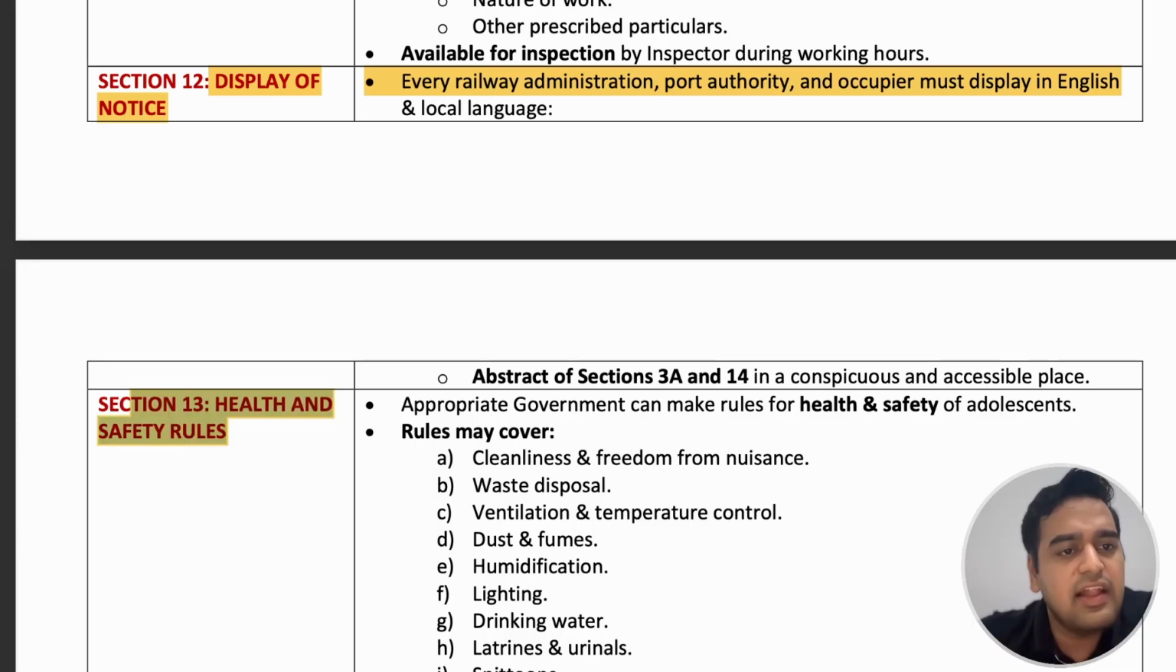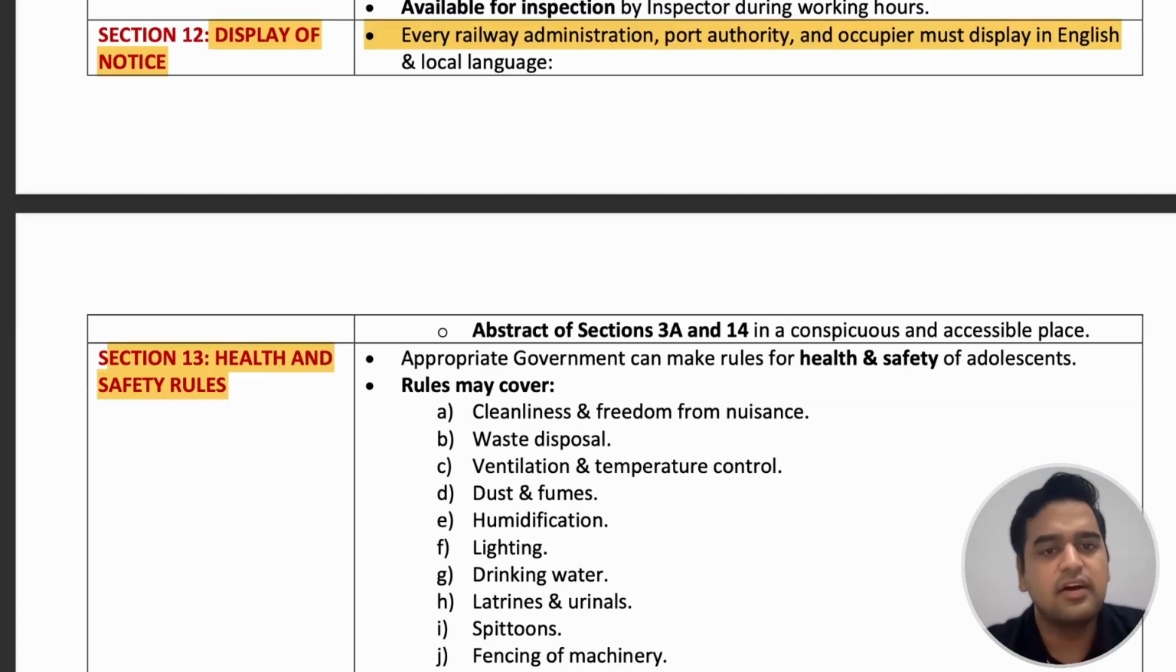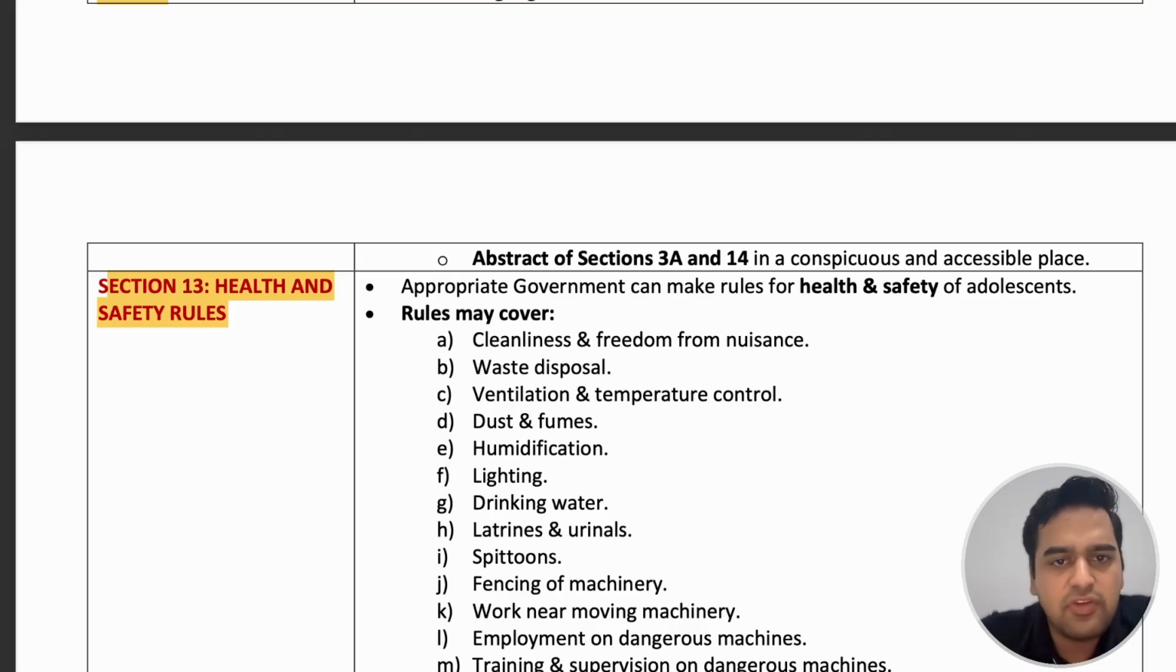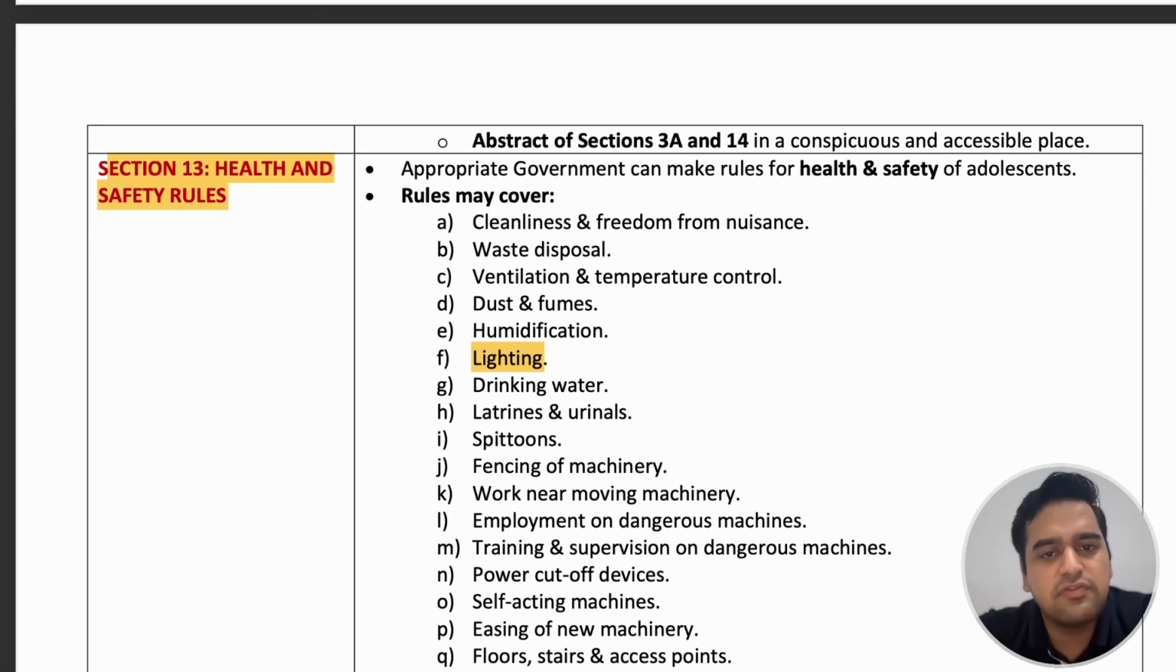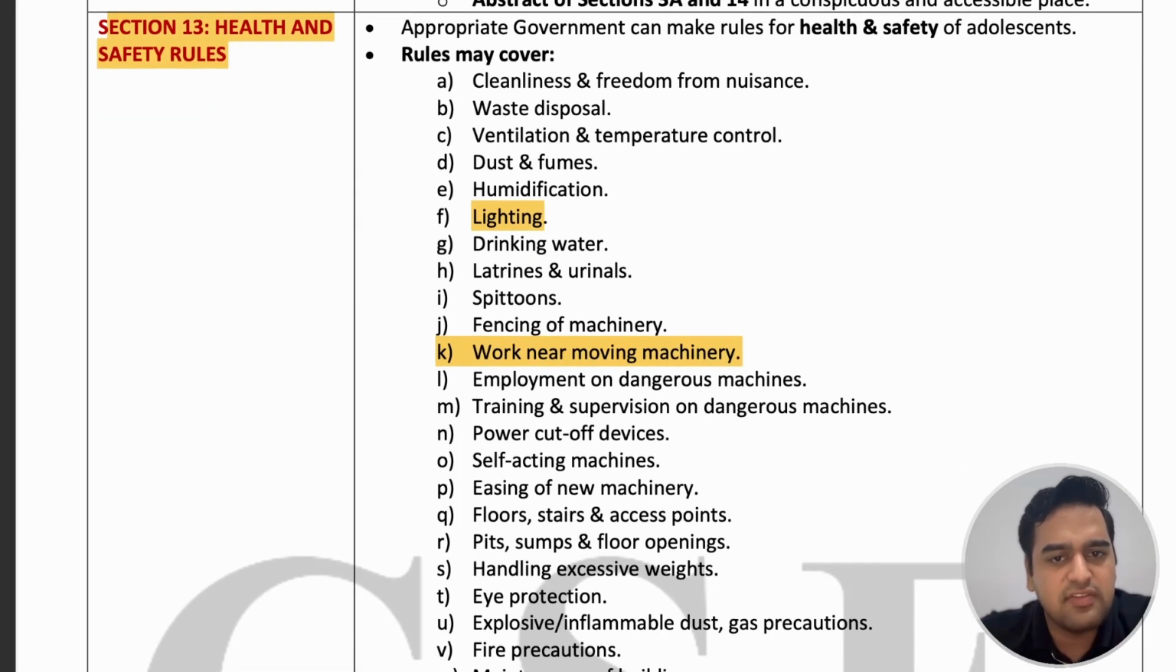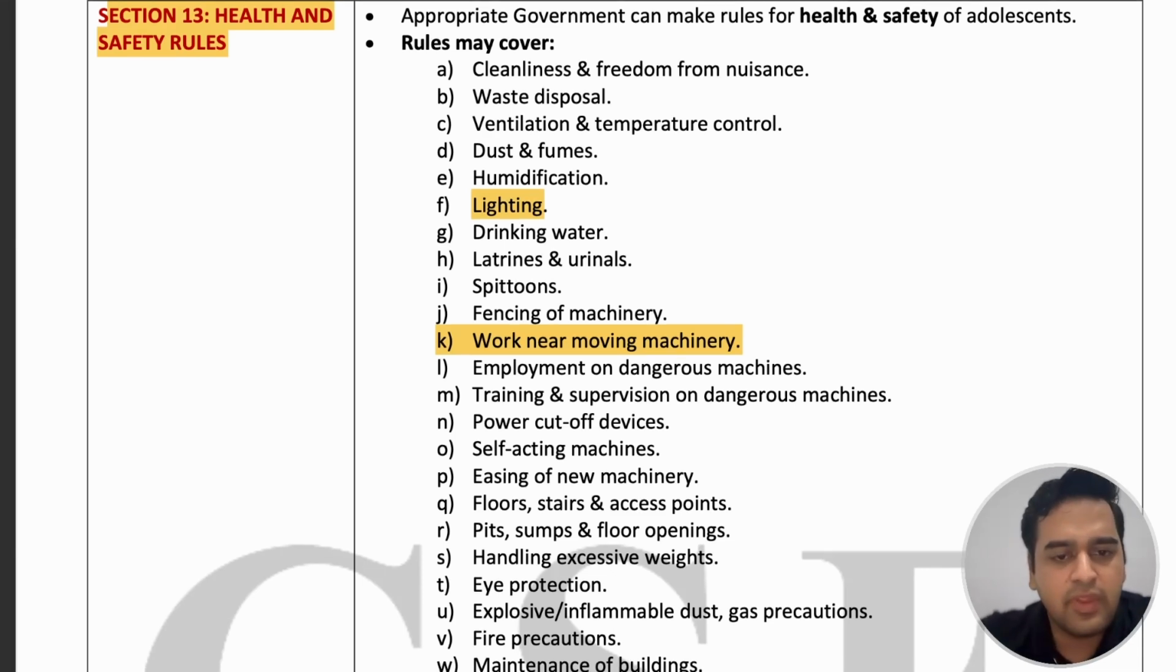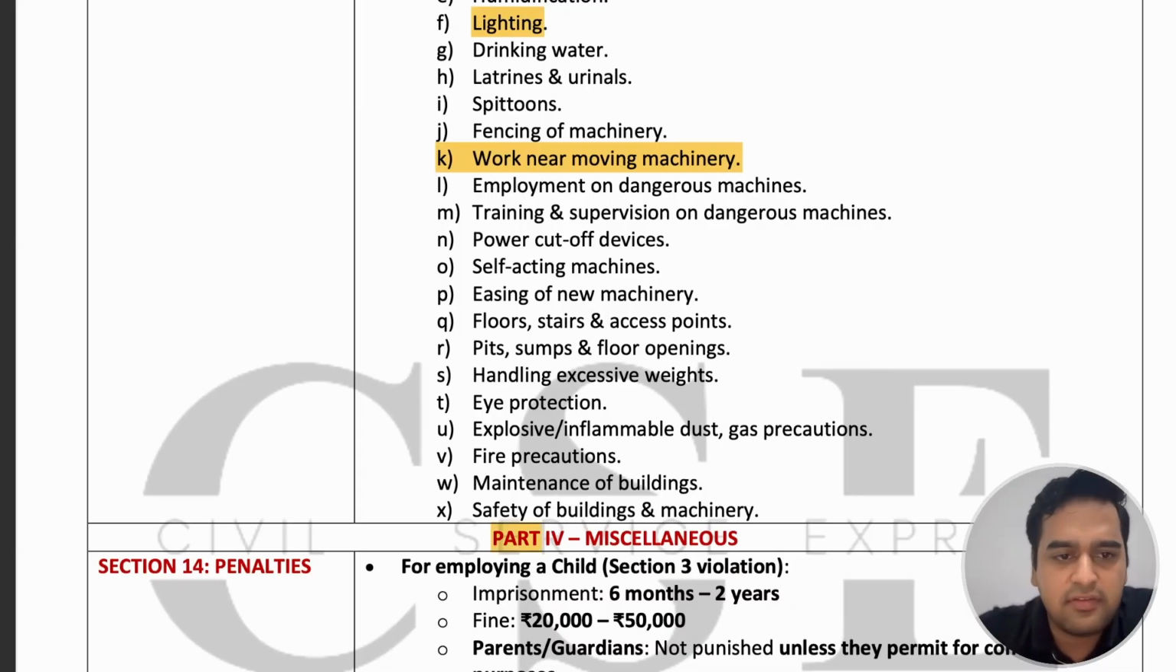Next is section 13, health and safety rules. The appropriate government can make health and safety rules for adolescents. The rules can cover cleanliness, freedom from nuisance, waste disposal, ventilation, dust and fumes, humidification, lighting, drinking water, spittoons, fencing of machinery, work near moving machinery, training or supervision on dangerous machines, power cut-off devices, casing of new machinery, self-acting machines, pits, sumps, floor openings, and eye protection. Anything in that establishment which can impact the health and safety of adolescents, the appropriate government can make rules regarding it.